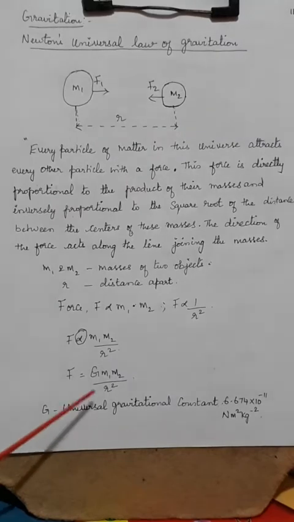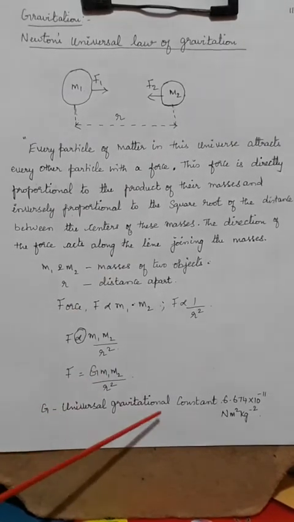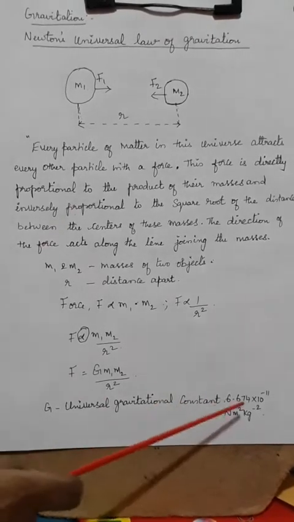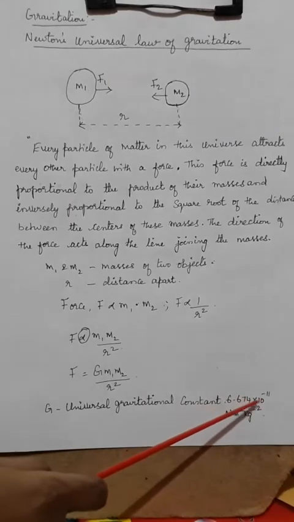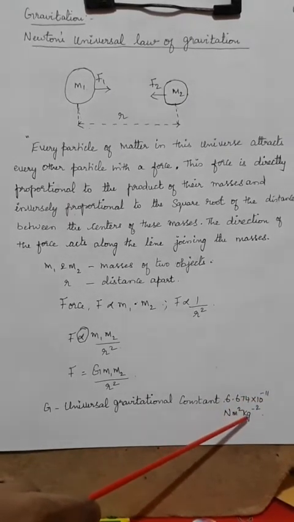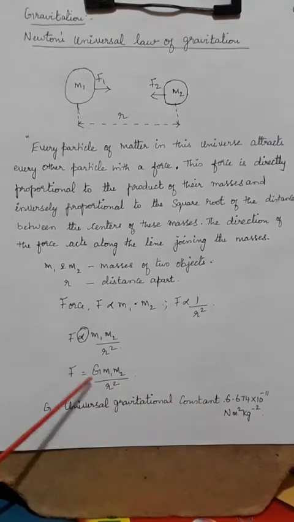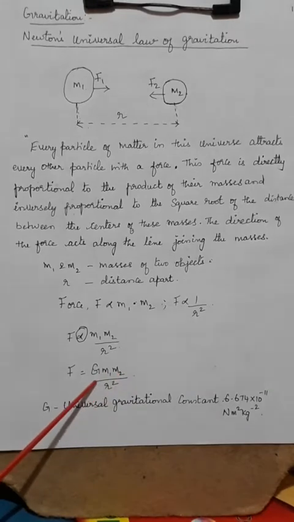Okay. So what is the G? Capital G is nothing but the universal gravitational constant, and its value is 6.674 × 10^-11 Newton meter square per kilogram square, because here you have F = G m1 m2 / r².